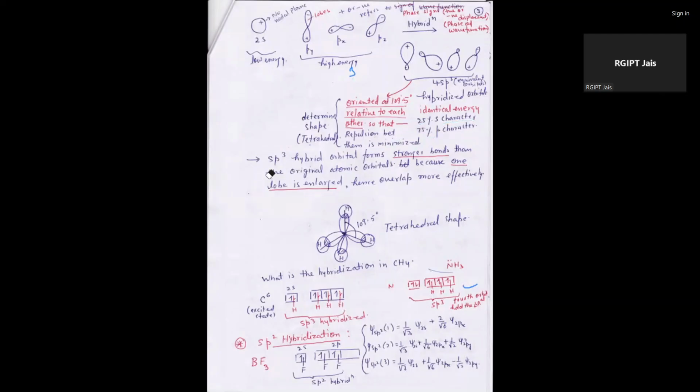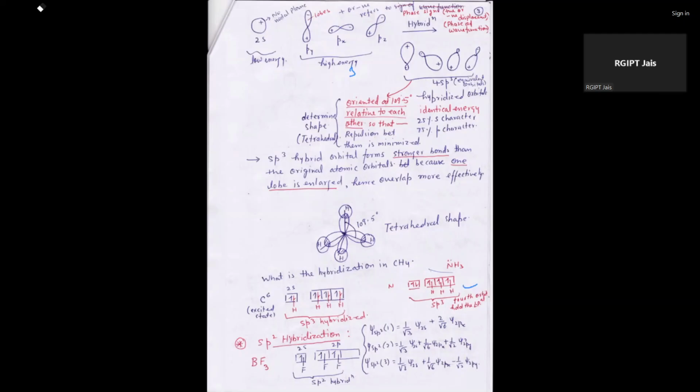An sp3 hybrid forms a stronger bond than the original atomic orbital. If we hybridize from the ground state electronic configuration, s has less energy, but the p orbital has higher energy. That's why the orientations of s and p are different. But if it is hybrid, the energy level after mixing is the same energy level. Same energy level means spx.